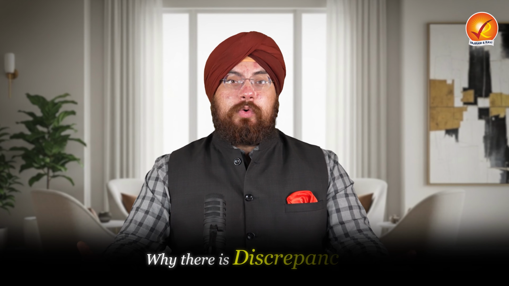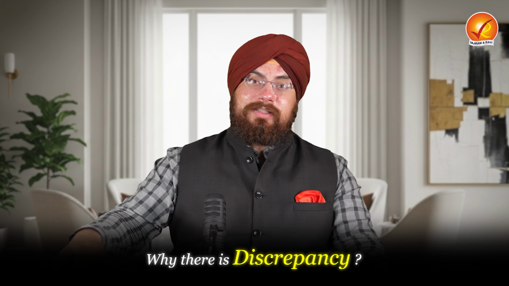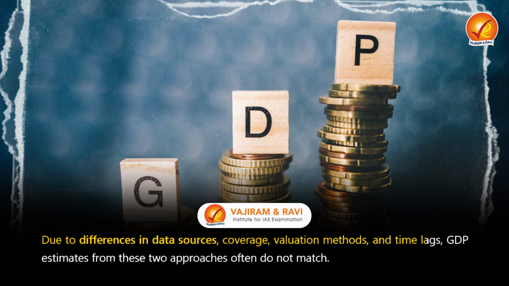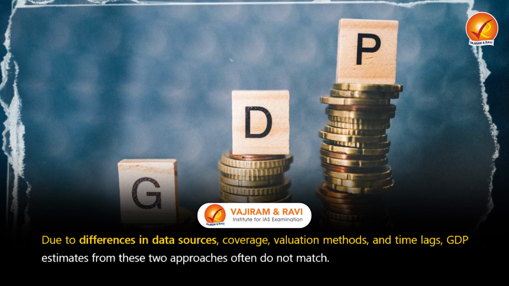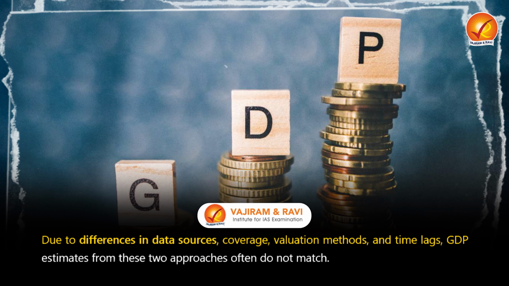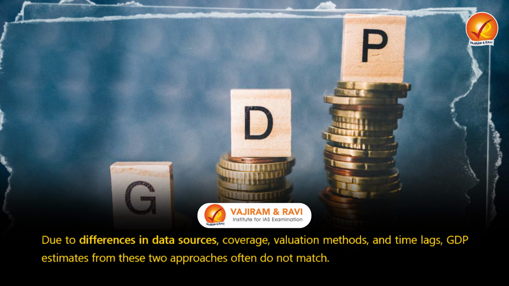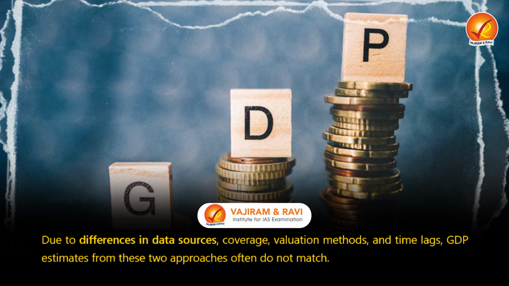In the production method and the expenditure method, the resultant GDP figure is not always the same. And this resultant figure not being the same with the two methods is what we call a discrepancy in GDP. Now you might ask, why is there a discrepancy? See, first of all, the methods are different, which is why there will be differences in data sources also. There will be differences in coverage of the data, differences in valuation methods, and there might be certain time lags in the data calculation, which is why it often happens that the GDP estimates from these two approaches do not match.